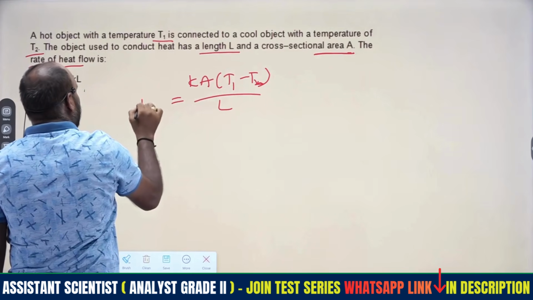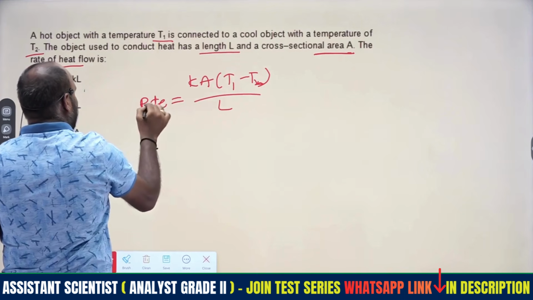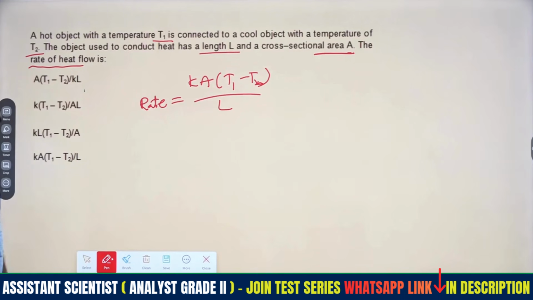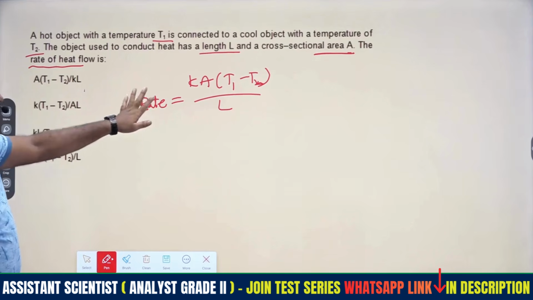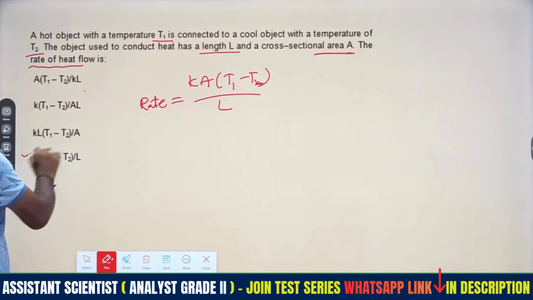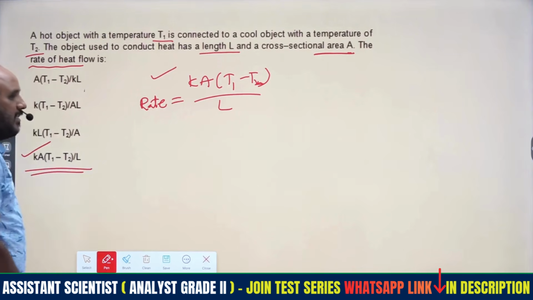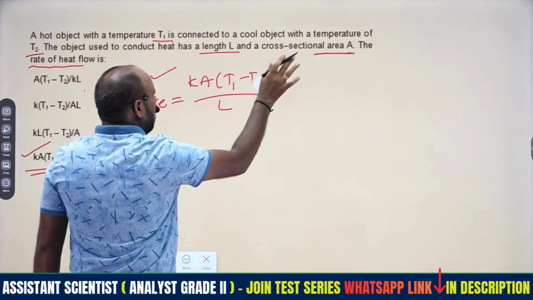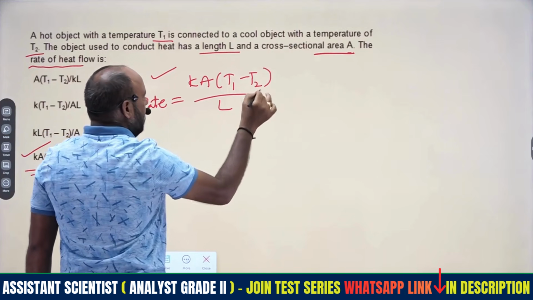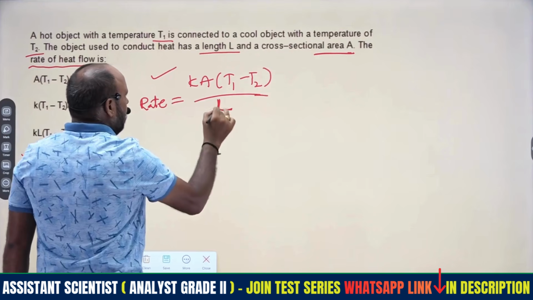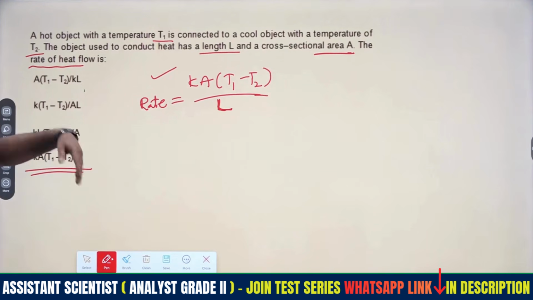This is Fourier's law. We apply K A (T1 minus T2) by L and we get the answer directly with Fourier's law. Similar to that is the efficiency of a heat engine; if some other terminology is included, we incorporate it and get the corresponding answer.